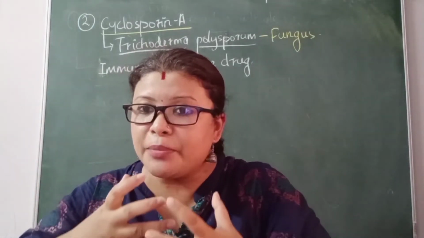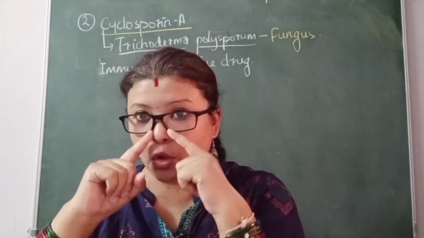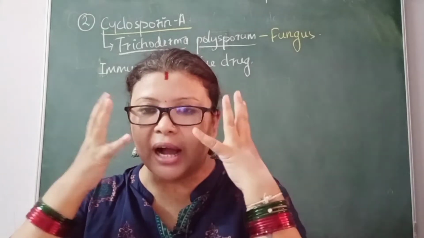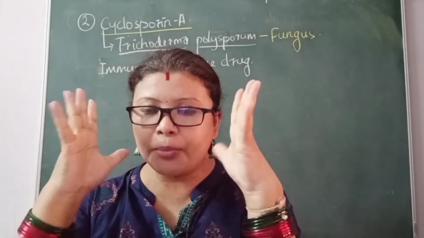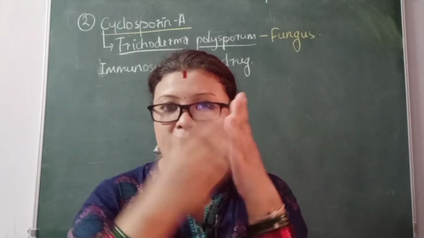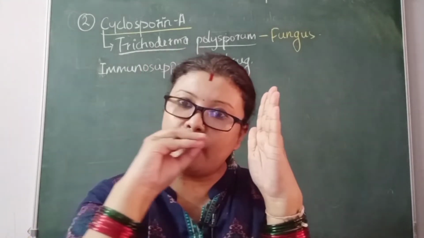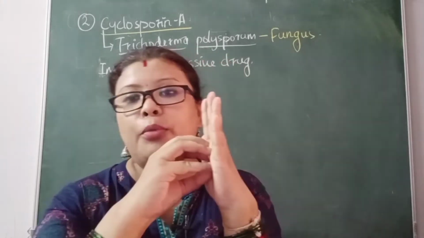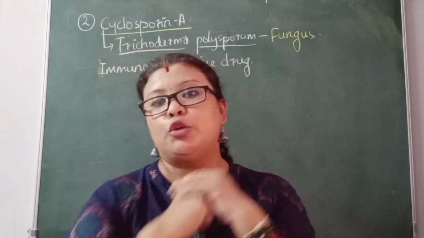Why? Because something is trying to enter your body, but the nose, the ears and the eyes are blocking it. This defense system does not allow outside substances to enter into the body.